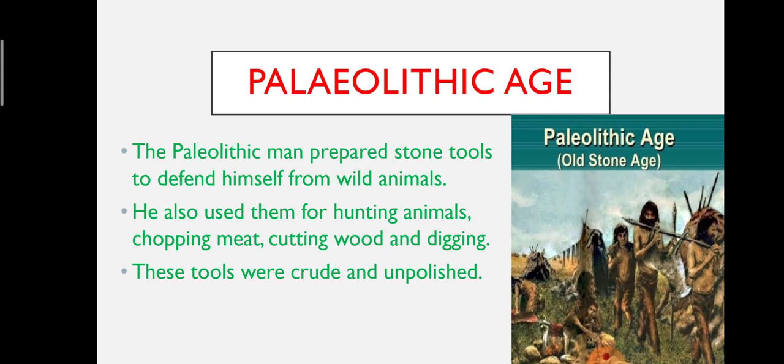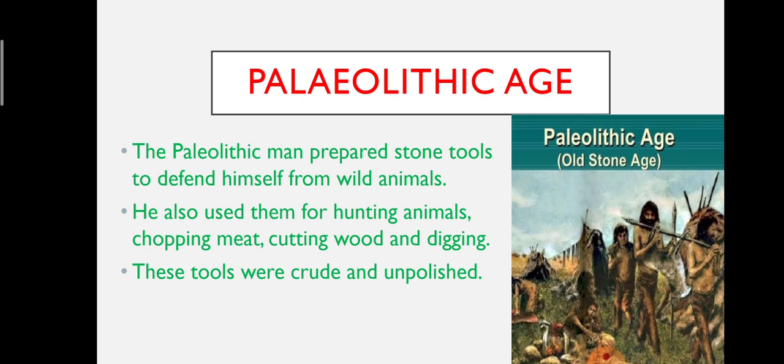In this way, the Paleolithic man used stone tools for defending himself from wild animals, hunting, chopping meat, cutting wood and digging, and the tools were known as core and flake tools.